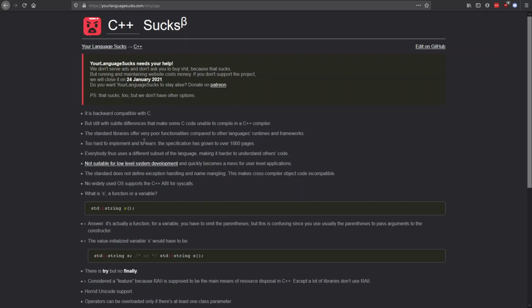Okay, the standard libraries offer very poor functionalities. Yes, that's true, because if you are not using external libraries for C++, you basically cannot do anything with it. It's just a language, just basic inputs and outputs. Not suitable for low-level system development and could become a mess for user-level applications. That's true. The standard doesn't define exception handling and name mangling. This makes cross-compiler object code incompatible. No widely used open source library supports the C++ ABI for syscalls.